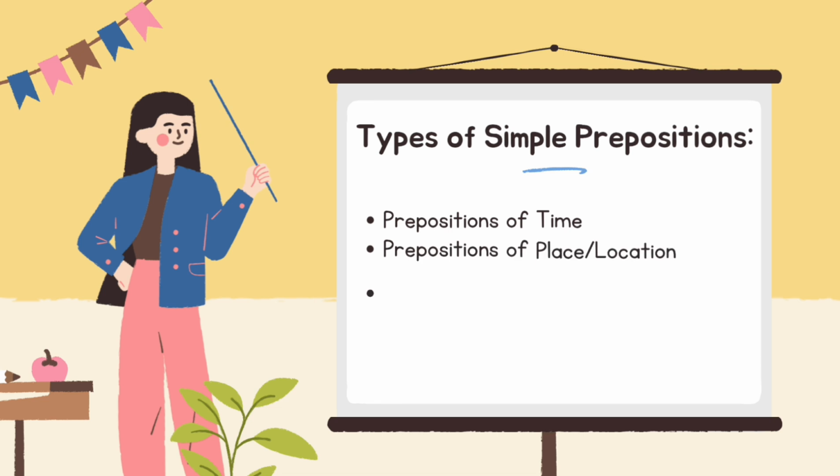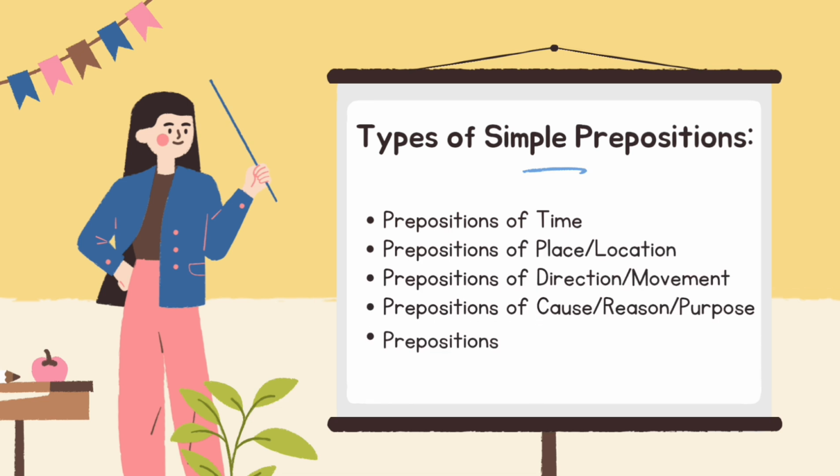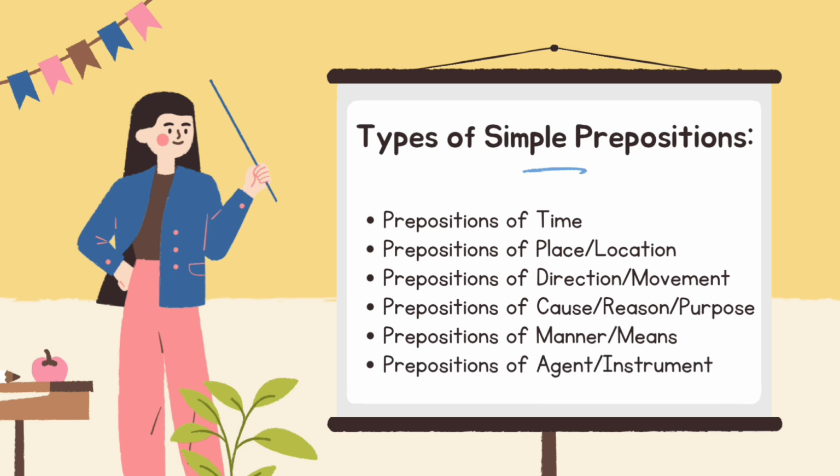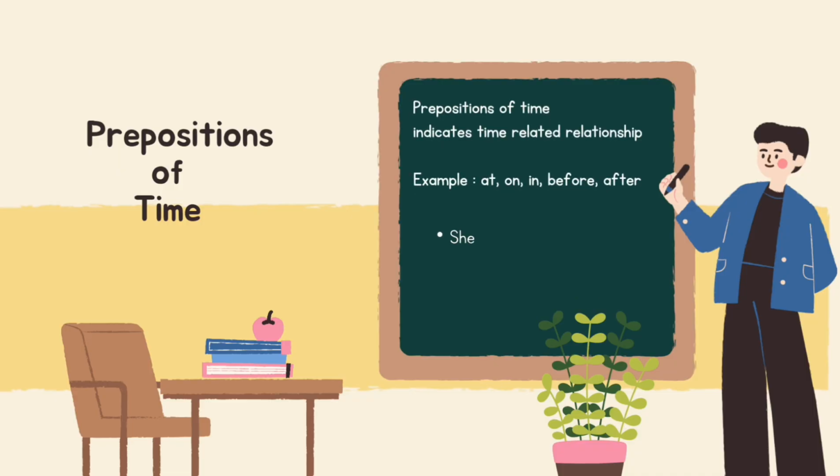Types of simple prepositions: prepositions of time, prepositions of place and location, prepositions of direction and movement, prepositions of cause, reason, and purpose, prepositions of manner and means, and prepositions of agent and instrument. Preposition of time: a preposition of time indicates a time-related relationship. Examples: at, on, in, before, after.